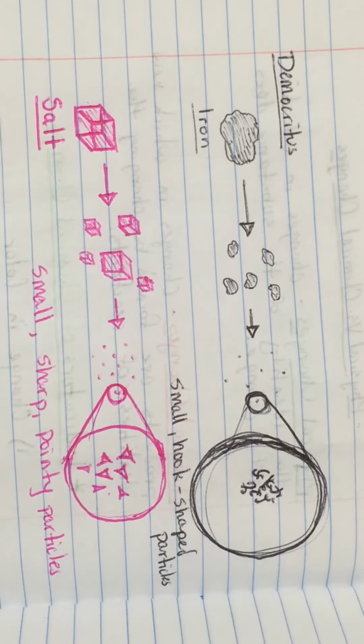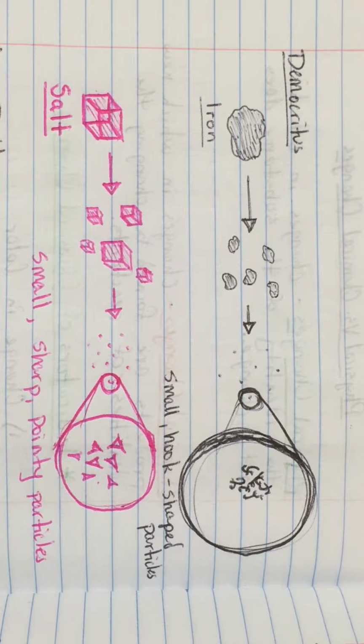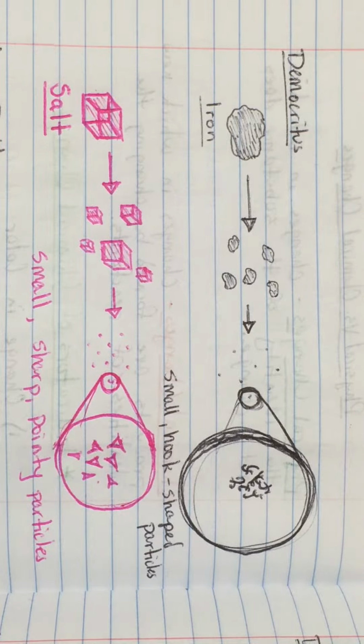So on the left, we're going to look at two different examples. One is iron and the other one is salt. For both of these substances, you see that we divide them into smaller parts, and then we can divide them into even finer particles. And even those tiny particles, Democritus believed, were made up of much smaller particles, and those are atoms. But much different than the model of the atom that we have today, Democritus believed that those small atoms had an appearance that reflected the property.